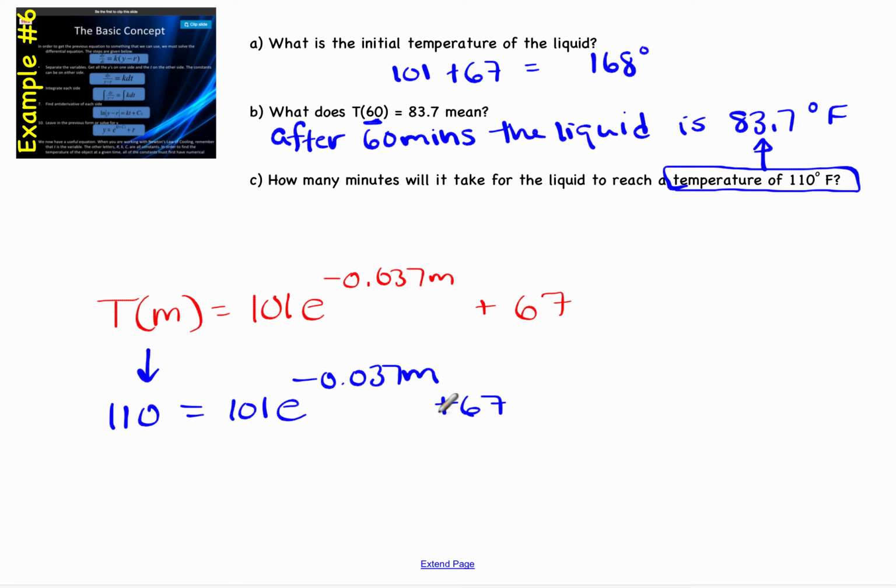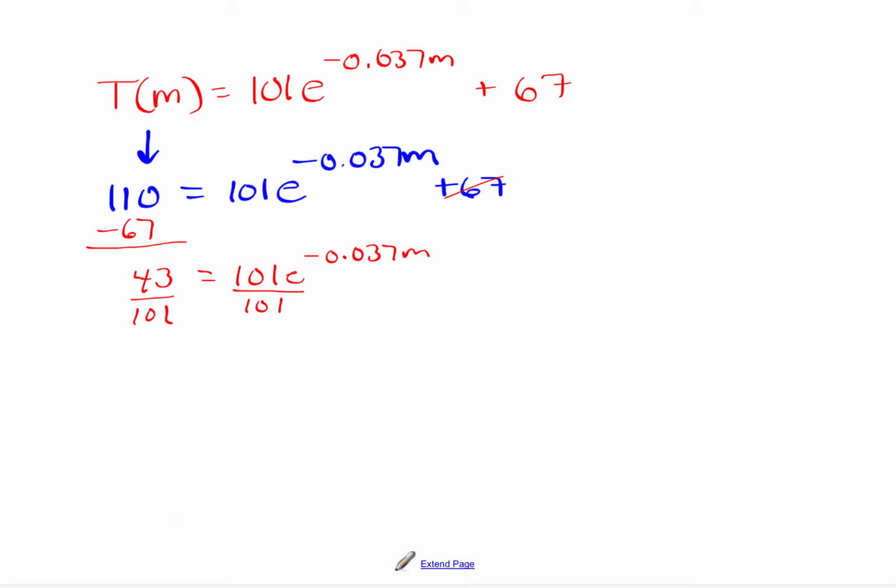Okay, so we're just going to start cleaning this up and trying to isolate that m. So the first thing I'm going to do is move that 67 to the other side by subtracting. And that comes out to be 43. We still have all of this left. All right, I'm going to divide by 101, but I'm not going to divide it out. In other words, I'm going to keep it as that fraction. Why divide out and get an ugly decimal?